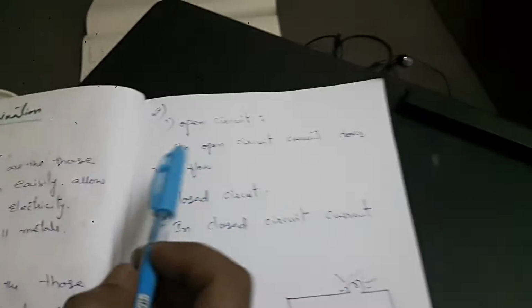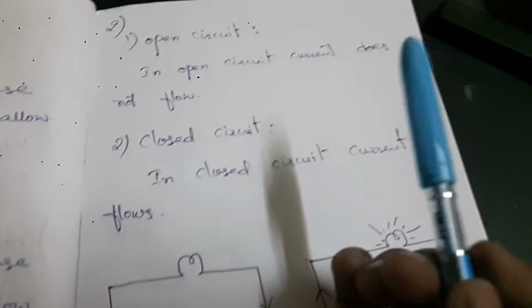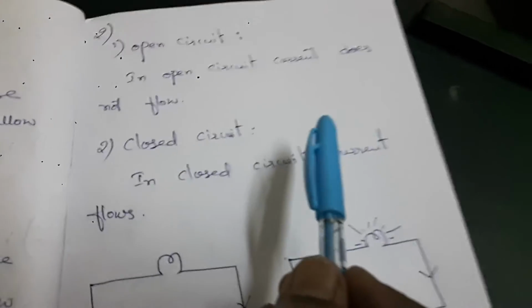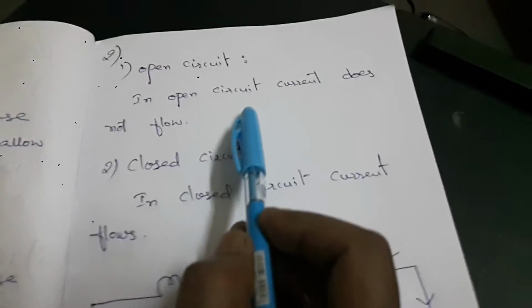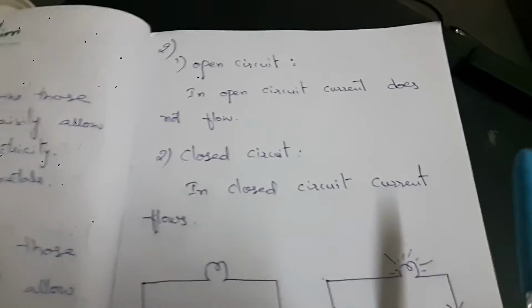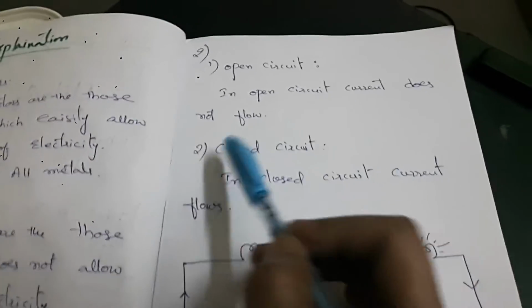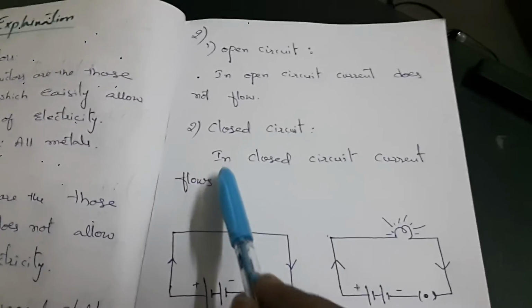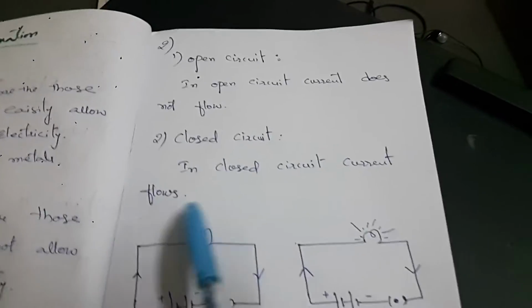Okay. Now come to the second question: what is the difference between the open circuit and the closed circuit? An open circuit means a circuit which does not allow the passage of electricity, or the current does not flow in it. Whereas in the case of a closed circuit, current flows.